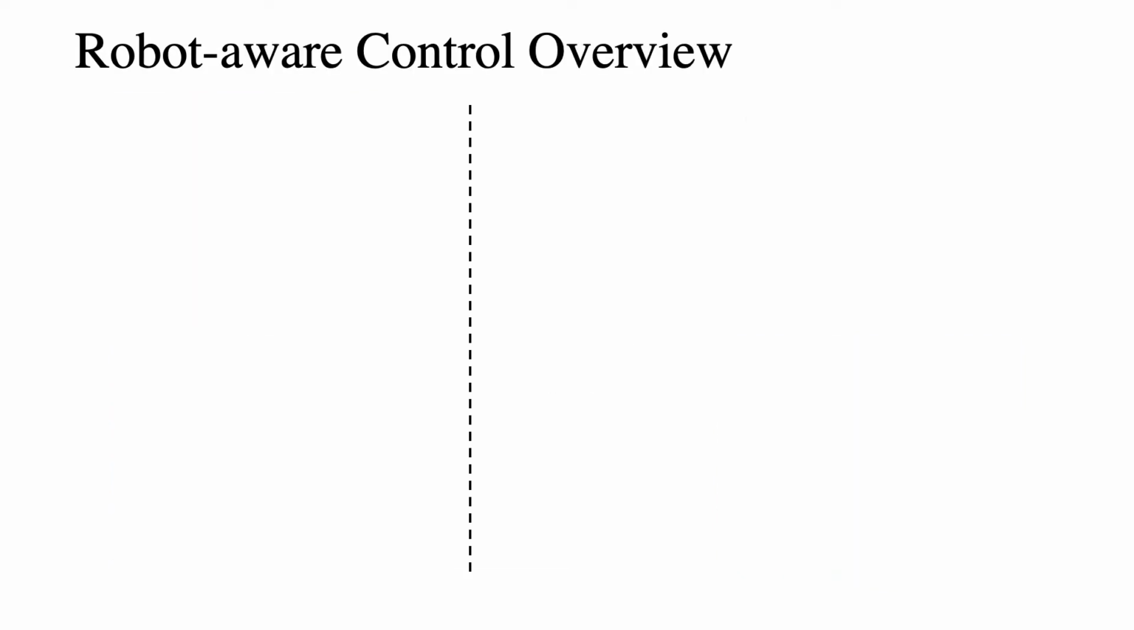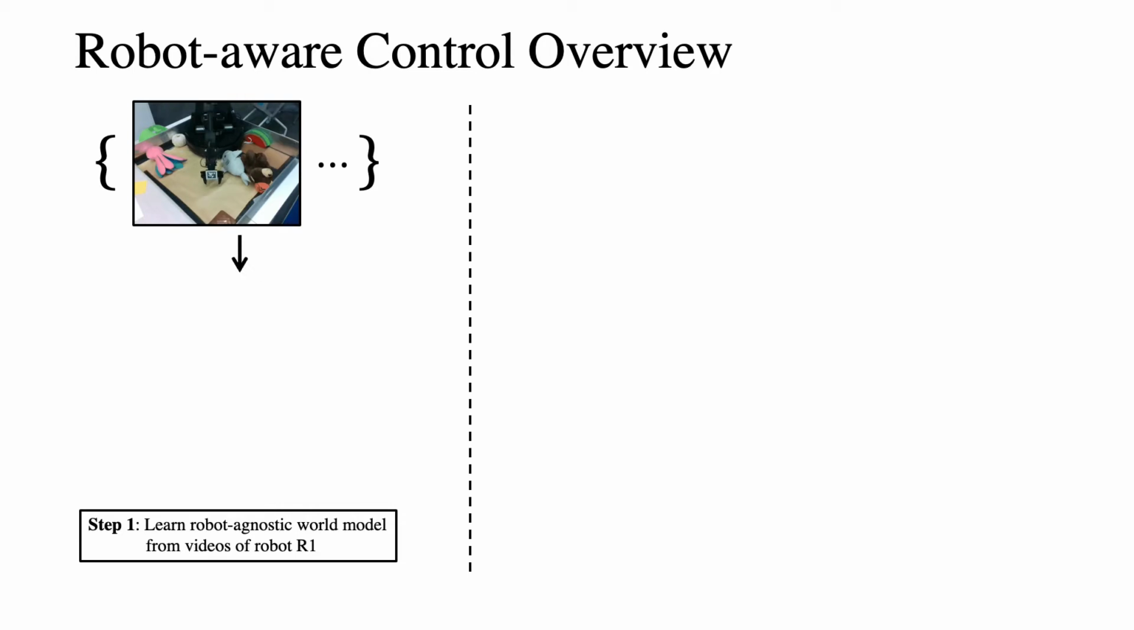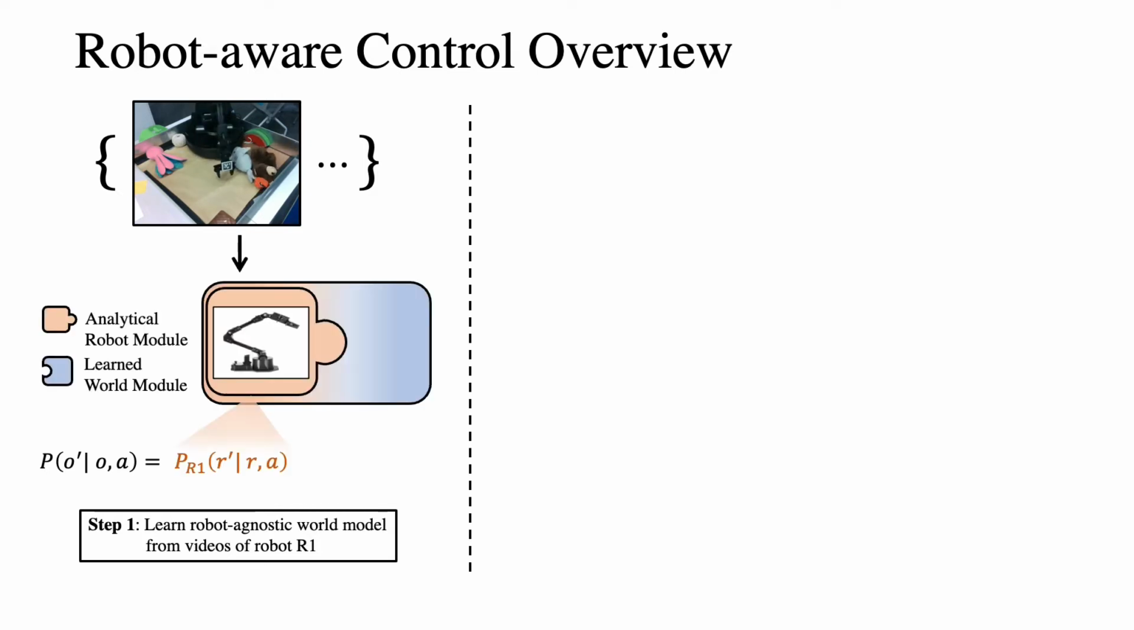First, I'll give a brief overview of the robot-aware control framework. The first step is to train a robot-agnostic world model from videos of one robot. We collect videos of the training time robot doing random interactions in the environment. Next, we train the dynamics model composed of a robot and world module. The robot module is analytical since we know exactly how to compute the dynamics of the robot. The world module is conditioned on the analytical robot module.